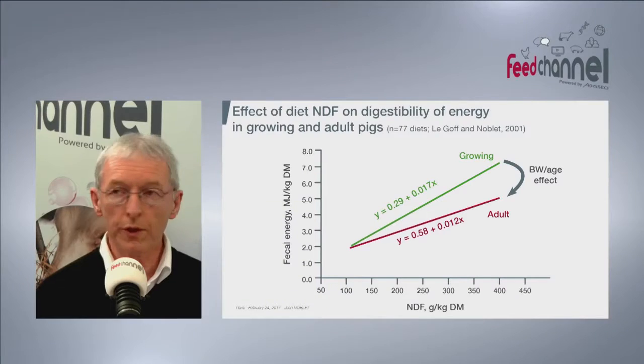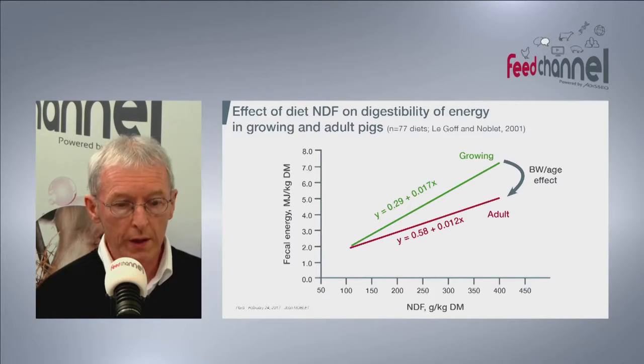So that means that feed has one value when digested in a young animal, but there is some part of the feed that is not used, which is excreted, and that can be used under other circumstances, like here in heavier or older animals.